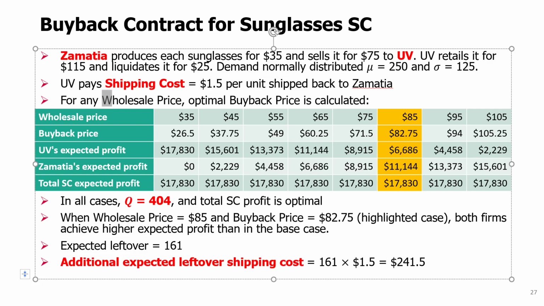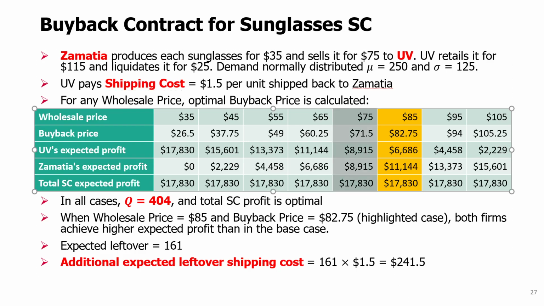And then if we actually vary the wholesale price, it is 75 initially, that's the column. But for any wholesale price, we can calculate a buyback price. So these are wholesale prices, these are buyback prices, and then we can calculate what is the UV's expected profit under each assumption. This is the line. What is the Zamatia's expected profit, and then what is the total supply chain expected profit?